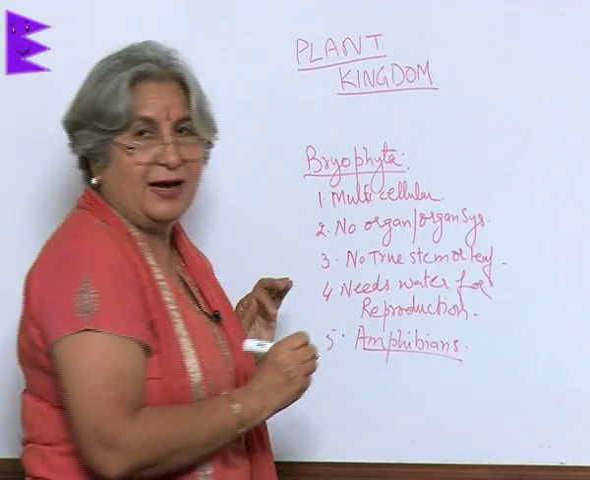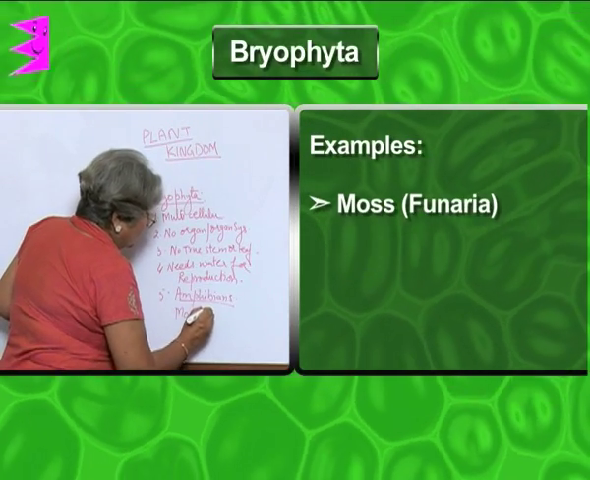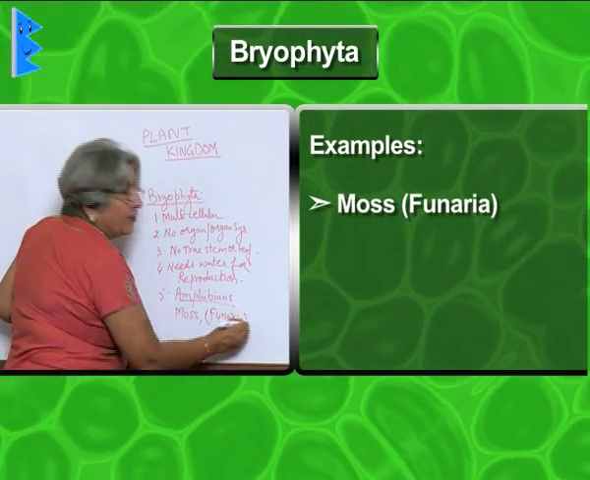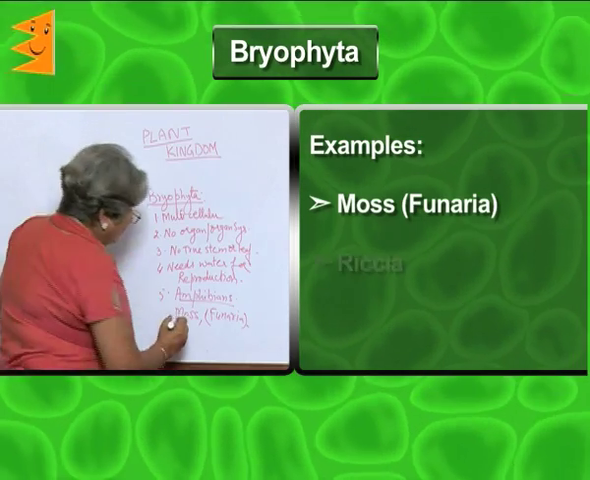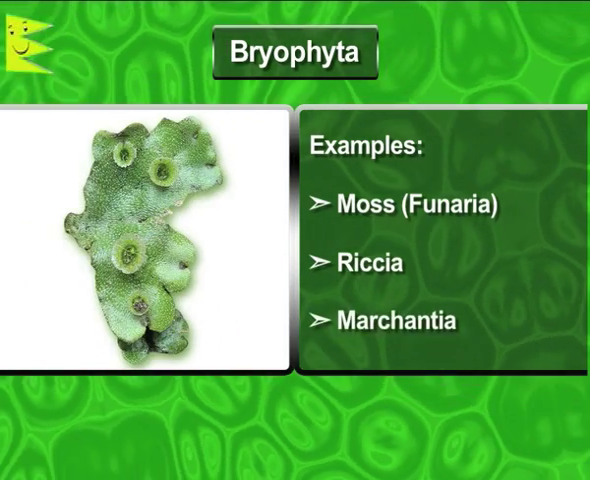The examples are moss, Funaria. Funaria is a particular kind of moss. Riccia, Marchantia.